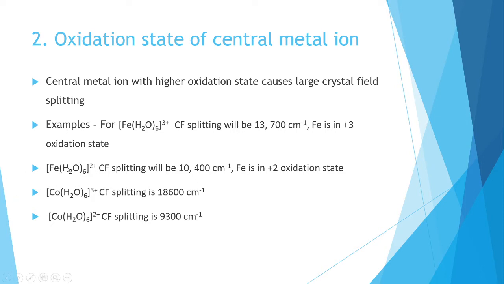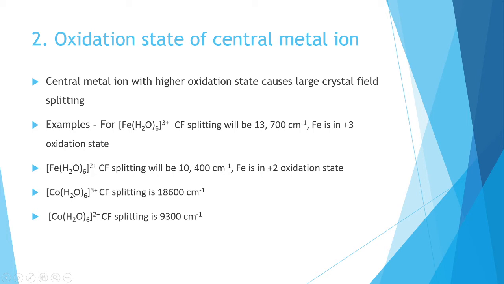Here we are comparing two complexes, [Fe(H2O)6]3+ and [Fe(H2O)6]2+. [Fe(H2O)6]3+ means the oxidation state of iron is +3. That means its crystal field splitting will be 13,700 centimeter inverse. And in the case of [Fe(H2O)6]2+, the oxidation state of iron is +2. That means it is lesser compared to [Fe(H2O)6]3+. So this crystal field splitting will also be lesser, that is 10,400 centimeter inverse.